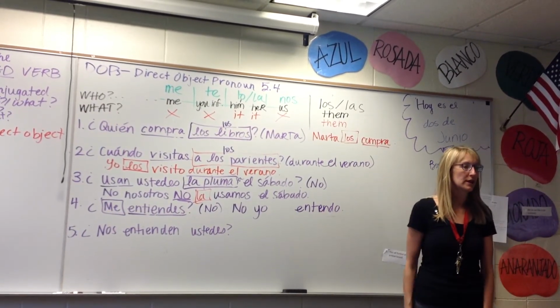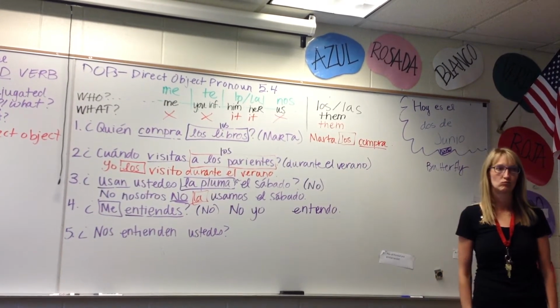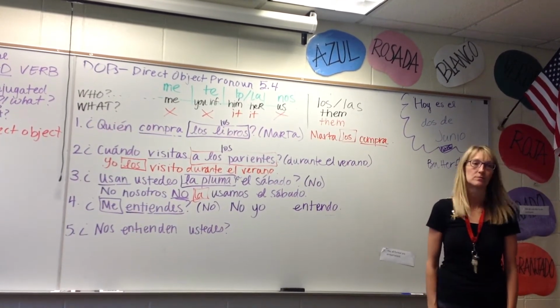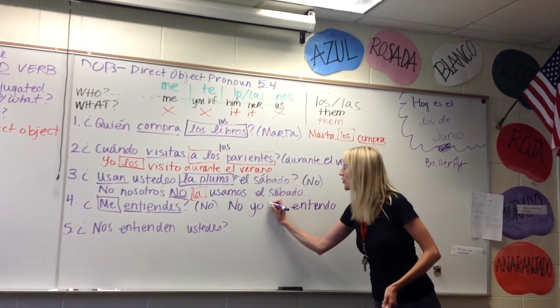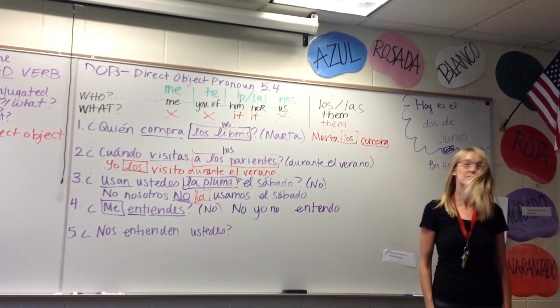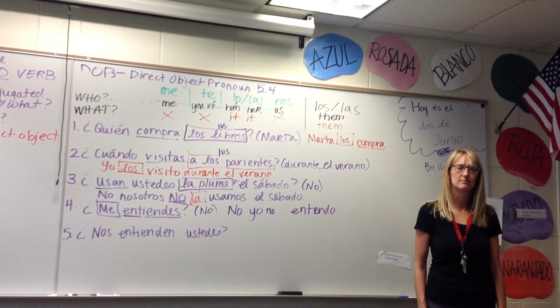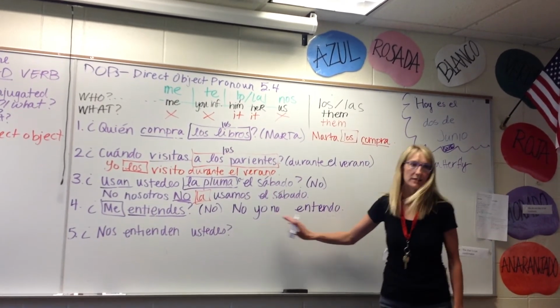No yo entiendo. ¿Todo bien? No. No. No. You need DOP. I have two No errors. No. Yo. No, yo, no. Muy bien, you have to have that second no, otherwise you're saying, no, I understand you. You need to say, no, I do not understand.